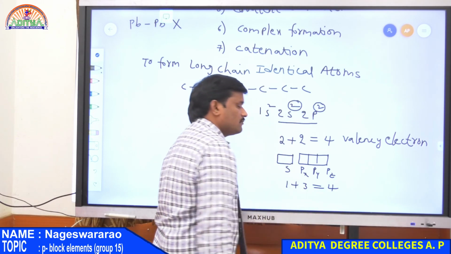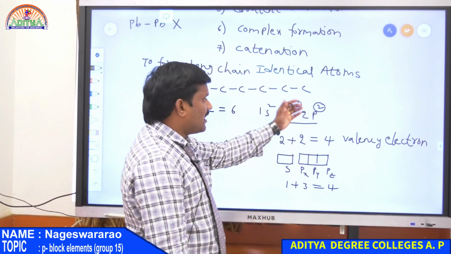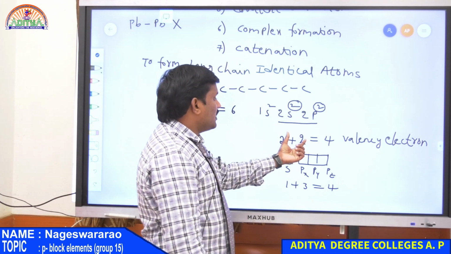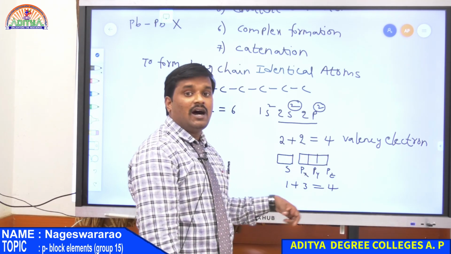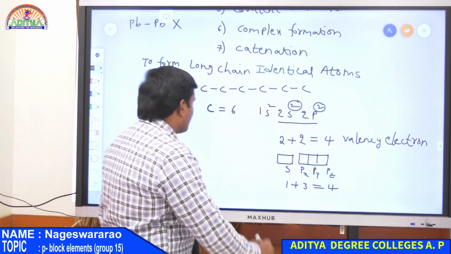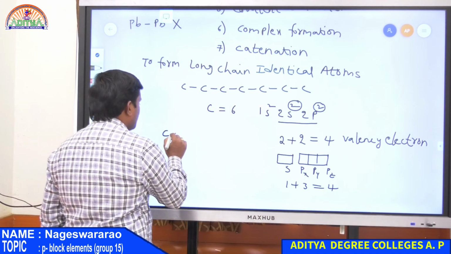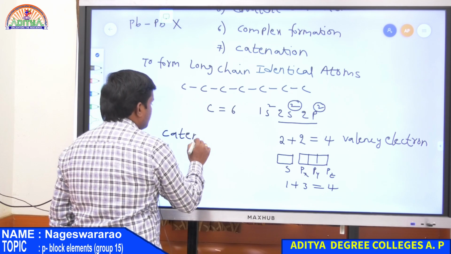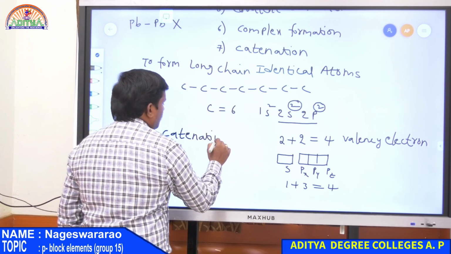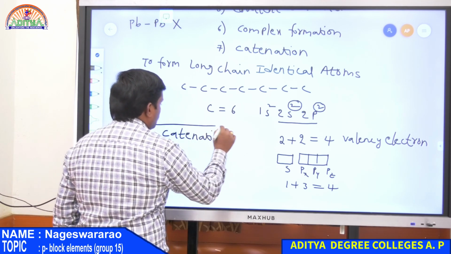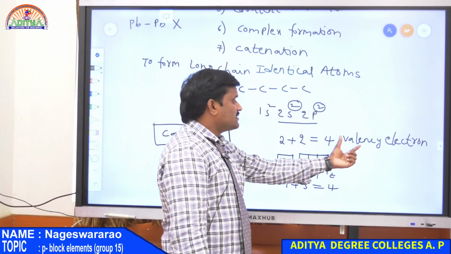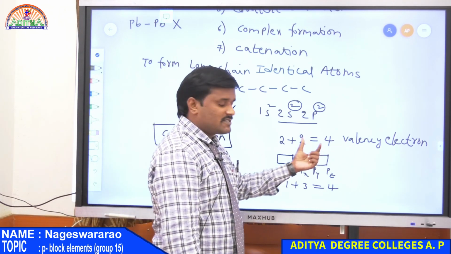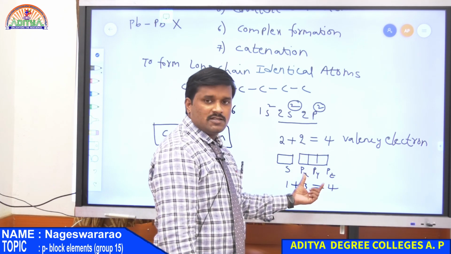Therefore in the case of the carbon family, the total number of valency electrons is equal to the total number of valency orbitals. Therefore carbon has a tendency to form catenation. The main reason for catenation of the carbon family is that the valency electrons are equal to 4, at the same time valency orbitals are equal to 4.